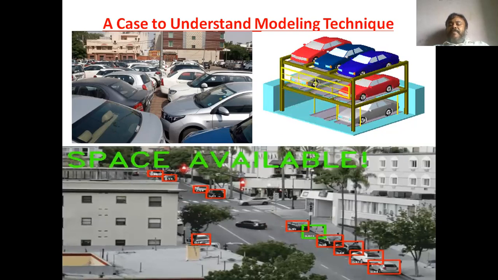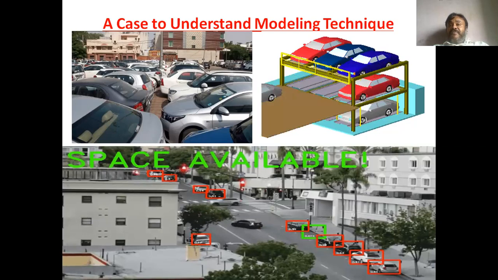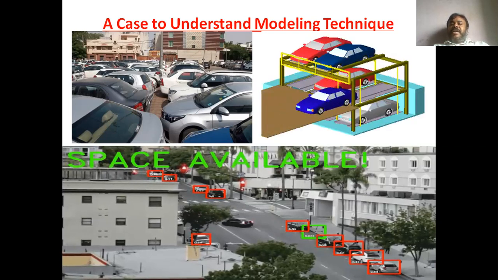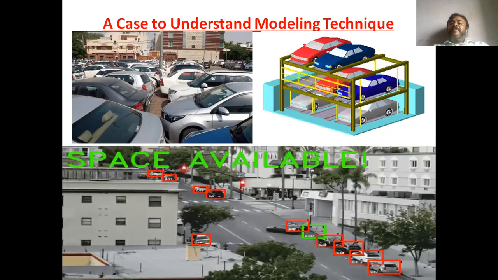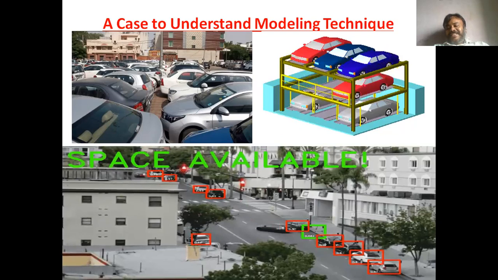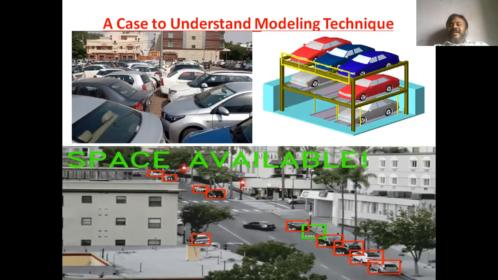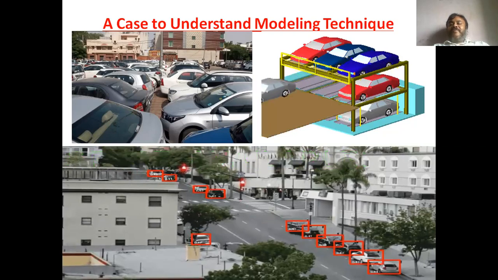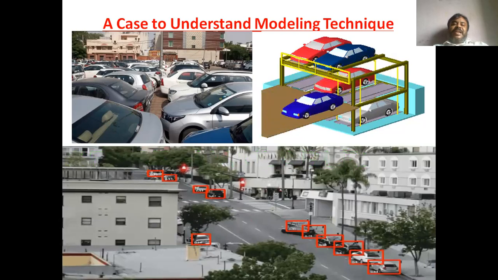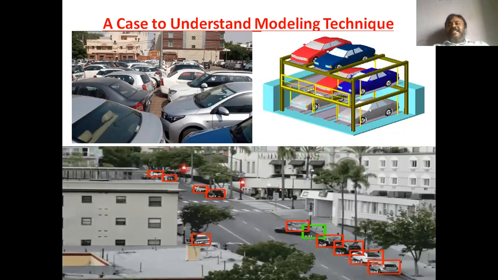So dynamically at runtime, using different types of sensor technology and without any kind of human intervention, nowadays this parking lot problem can be optimized to a greater extent using artificial intelligence, which is basically the unsupervised learning or unsupervised modeling technique.